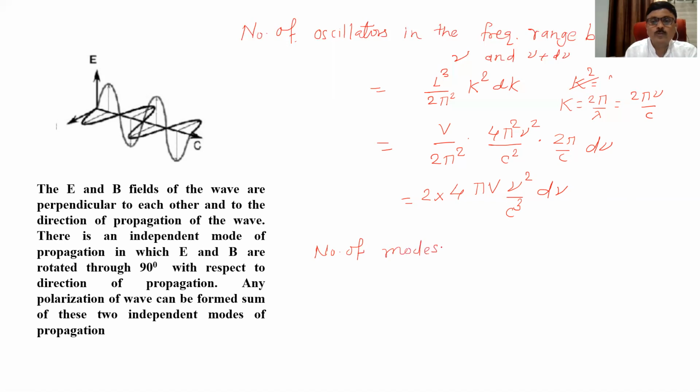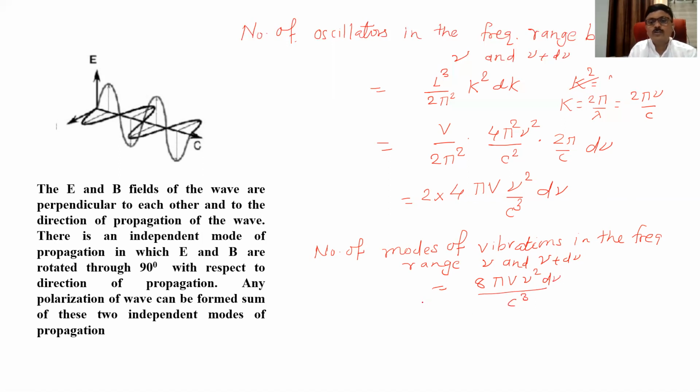So the number of modes of vibrations, or you can call it the number of oscillators in the frequency range nu and nu plus d nu, is equal to 8 pi V nu square d nu divided by c cube. But actually what I have to calculate is the number of modes of vibrations, or number of oscillators, per unit volume.